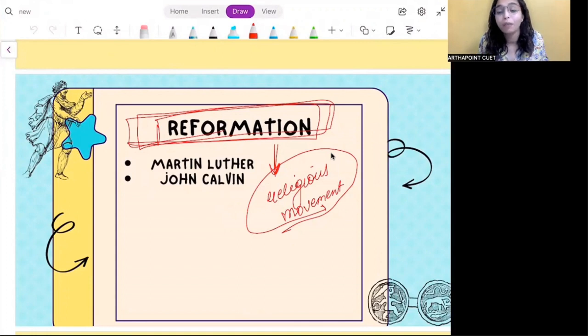What is the benefit of believing in this church? What is the benefit of believing in these authorities when during the Black Death, nobody could save them, right? So what was the purpose of God? People started questioning. And this questioning became the very basis of the age of revival, of the age of Reformation, right?